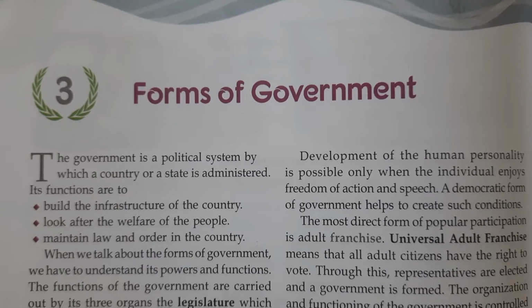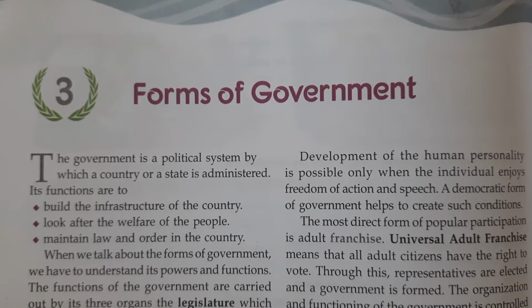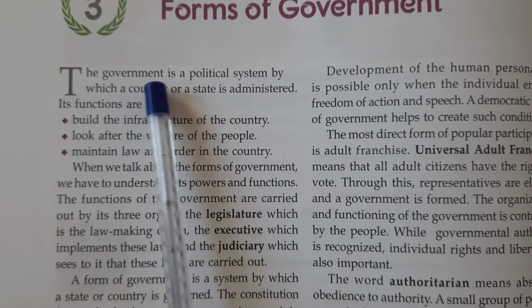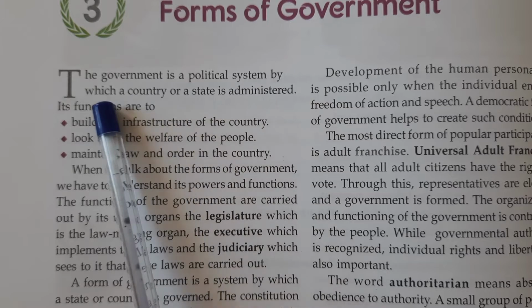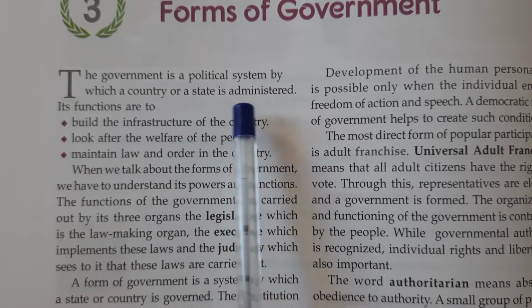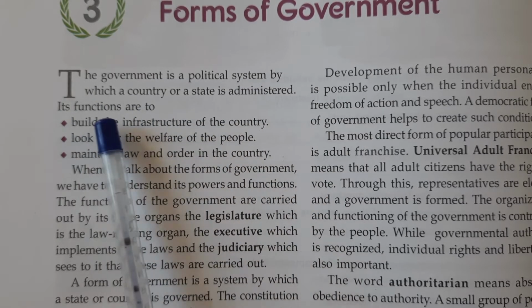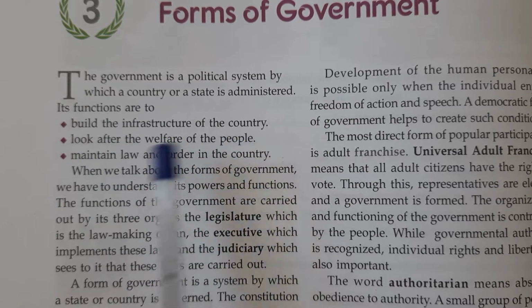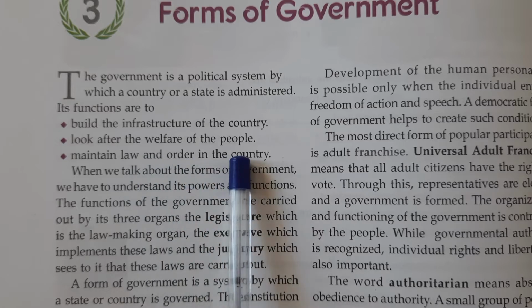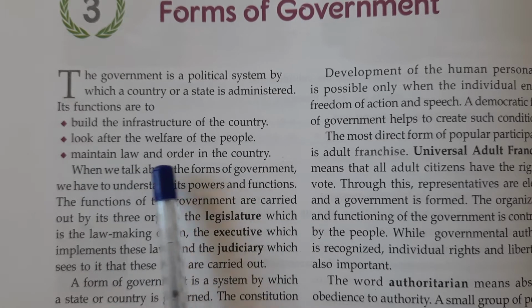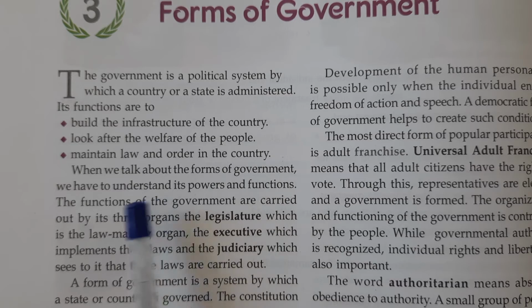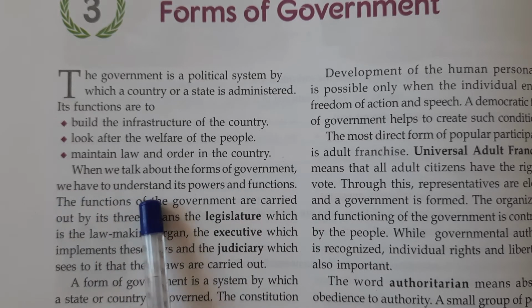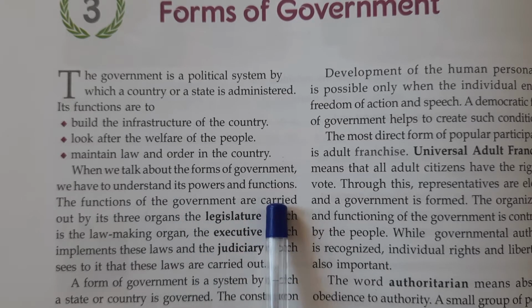Hello everyone. Today we are going to read our third chapter, Forms of Government. The government is a political system by which a country or a state is administered. Its functions are to build the infrastructure of the country, look after the welfare of the people, and maintain law and order in the country.